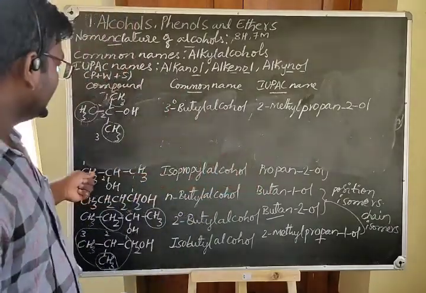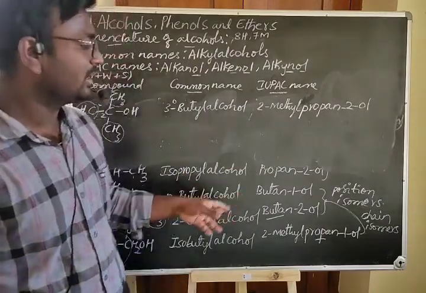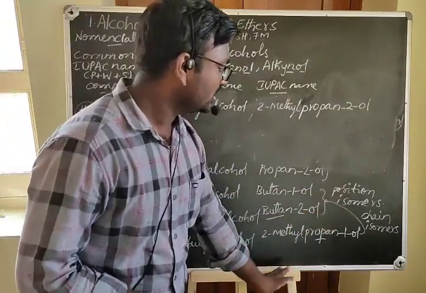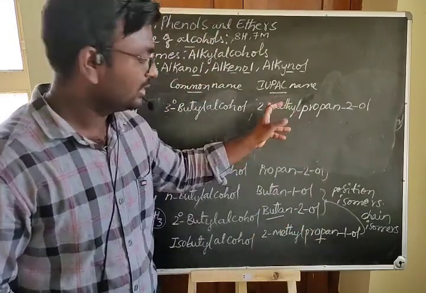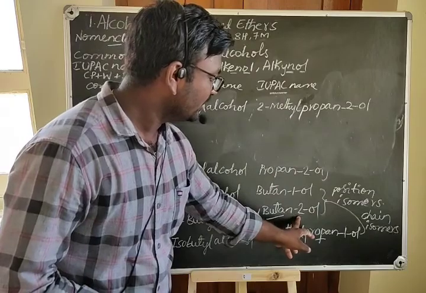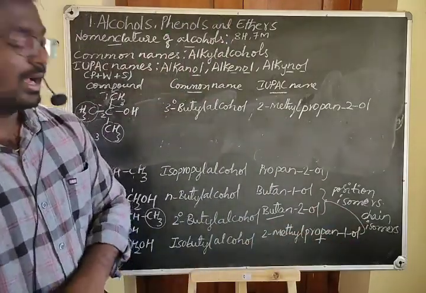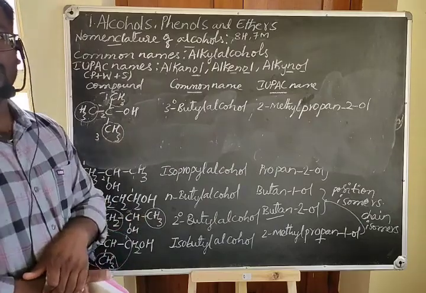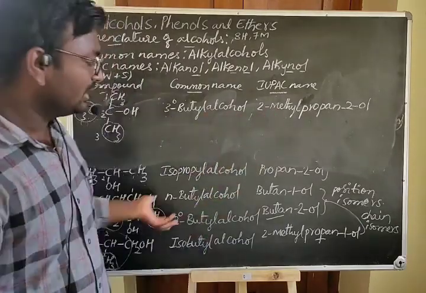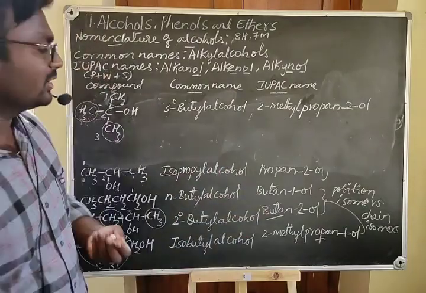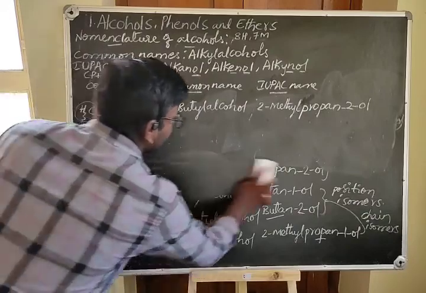Okay, and here the butyl alcohol shows four isomerisms, and there two are position isomers, and two more position isomers, and if you consider the relationship between this compound and this compound, it will be a chain isomerism. And this butyl alcohol also shows the isomerism with the ethers.